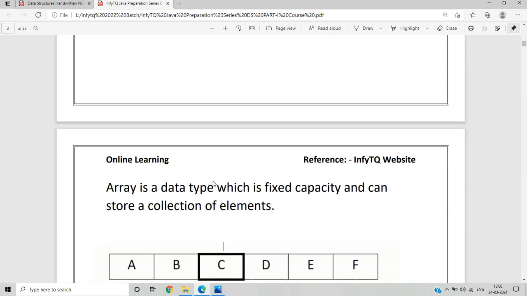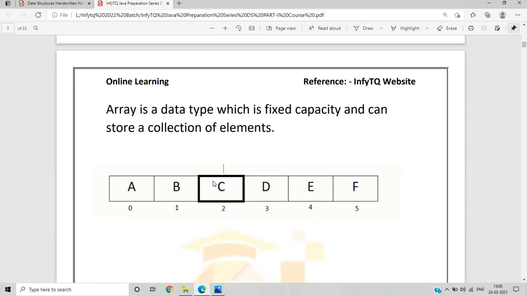What is an array? As we all know, an array is a data type of fixed capacity that can store a collection of elements, but an array has many drawbacks. Instead of a linked list, why do we use an array? As I already said in my previous video, if we want to store the same type of data in a particular series of elements, we don't allocate particular memory to different types of data. We make the same elements and it will allocate memory to this data.